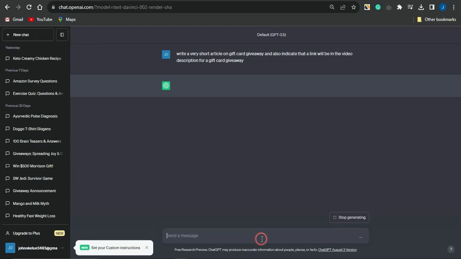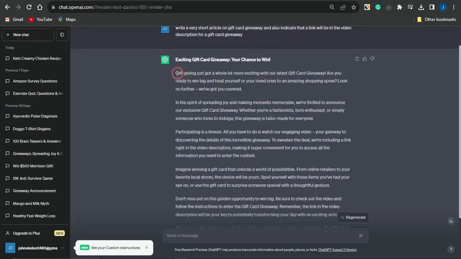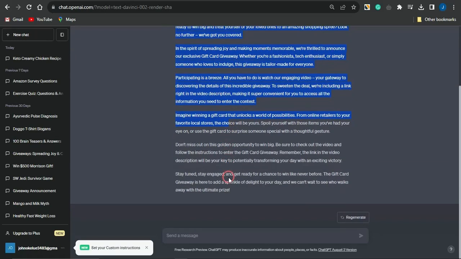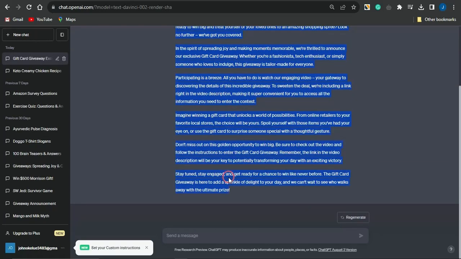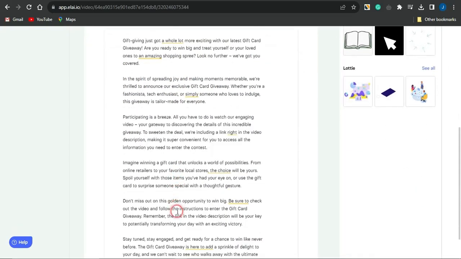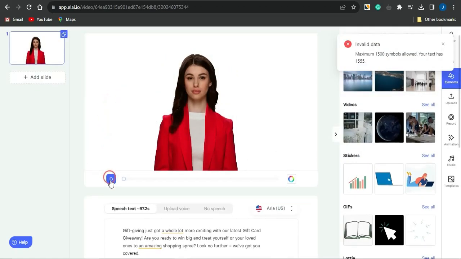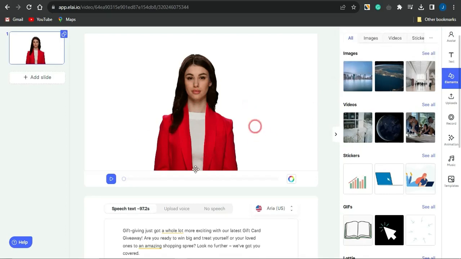ChatGPT is going to do the work and write this article. You can see ChatGPT came up with a cool text, which I can copy. I'll head back to this platform, Eli.io, and paste it in here. If I click on play, this AI is going to use this script to read it out, but it's not going to show on this page; it will show after you're done generating the video.